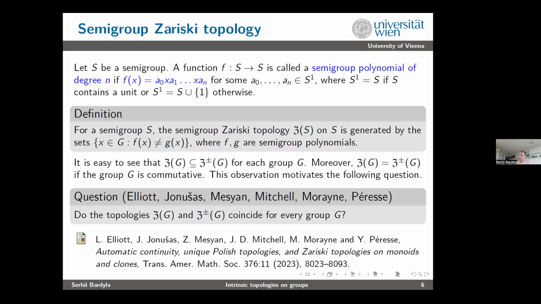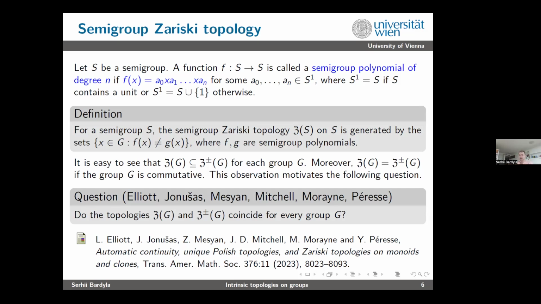However, if the group is commutative, then we have nothing new. So the group Zariski topology is the same as the semi-group Zariski topology. This is a consequence of the very simple form of group and semi-group polynomials in case of commutativity. You move all the coefficients to the left, you have only one coefficient, and you have just a power of x.